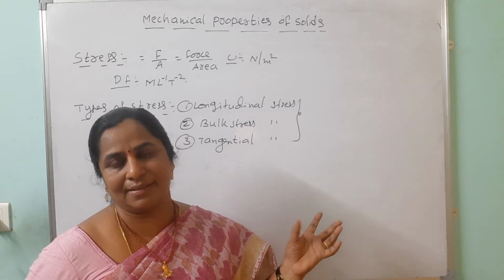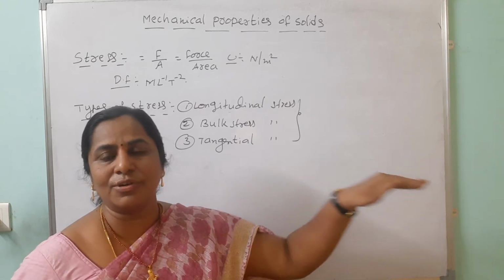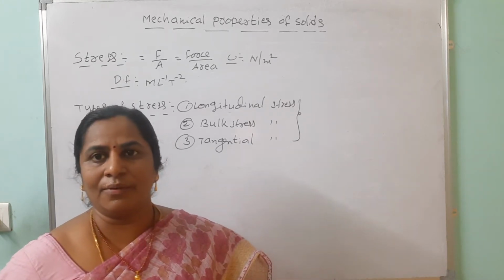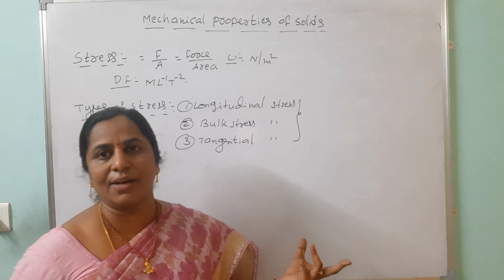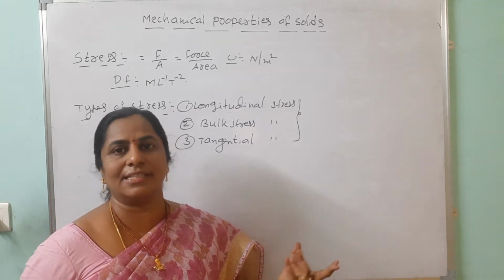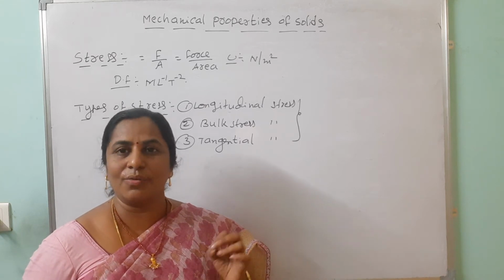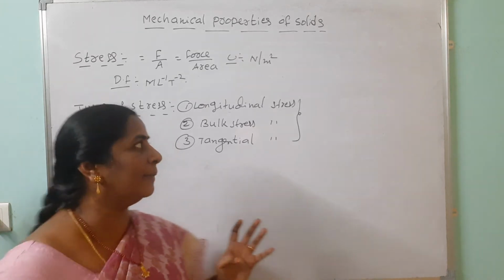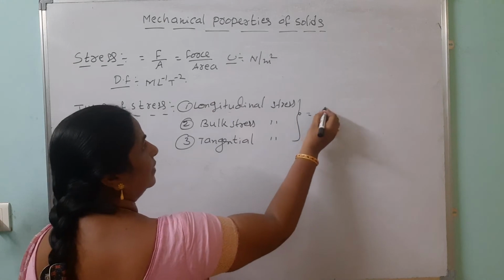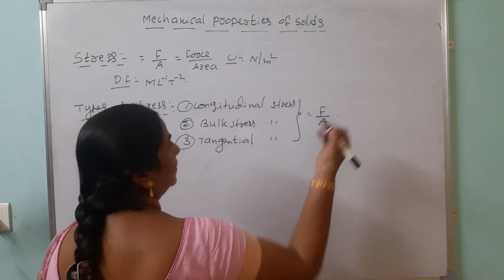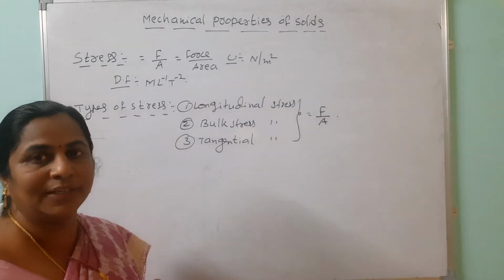That is called the bulk stress. When we apply the force tangential to the surface and calculate the force per unit area, that is called tangential stress. Whatever the stress, you should remember that the formula is force per unit area.